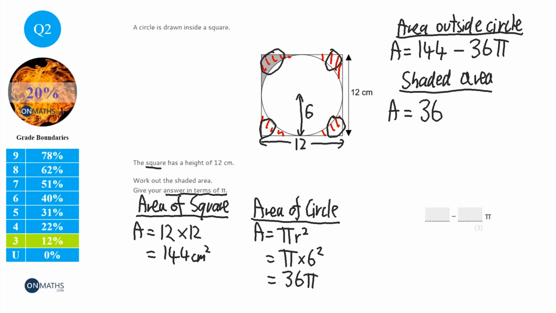Next we're going to halve the 36 pi. We only need to halve the number before the pi, and that would have the same effect. So we're going to divide it by 4, but we're going to halve it first, which is 18, then halve it again, which is 9. So we need to divide each one by 4. I've divided that by 4 to get to 36, and I've divided that by 4 to get to 9. So my answer is 36 take away 9 pi.